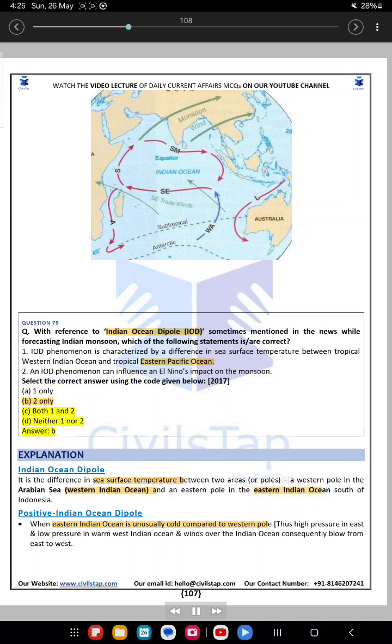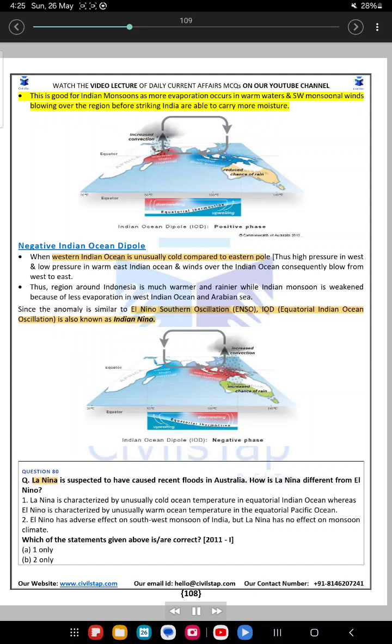Answer B. Explanation. Indian Ocean Dipole. It is the difference in sea surface temperature between two areas, or poles, a western pole in the Arabian Sea, western Indian Ocean, and an eastern pole in the eastern Indian Ocean south of Indonesia. Positive Indian Ocean Dipole. When eastern Indian Ocean is unusually cold compared to western pole, thus high pressure in east and low pressure in warm west Indian Ocean and winds over the Indian Ocean consequently blow from east to west. This is good for Indian monsoons as more evaporation occurs in warm waters and SW monsoonal winds blowing over the region before striking India are able to carry more moisture.